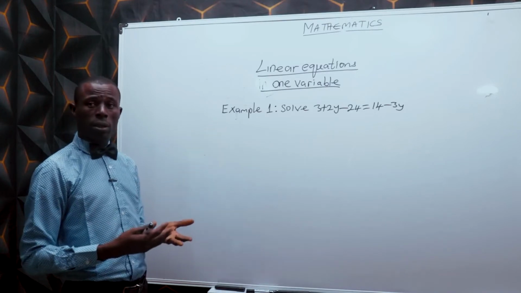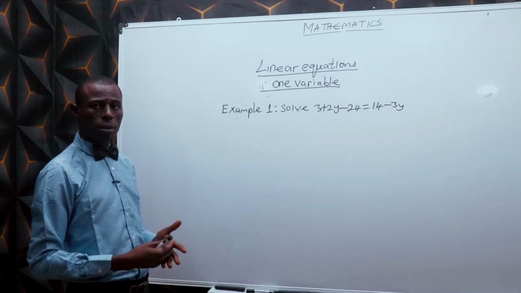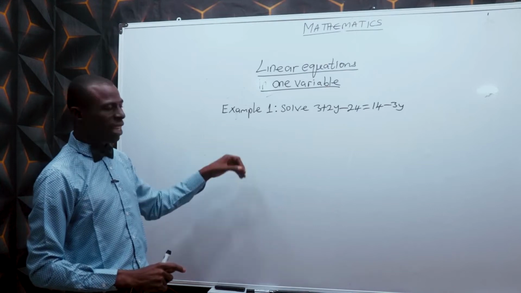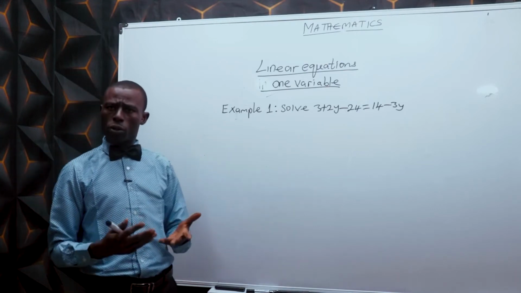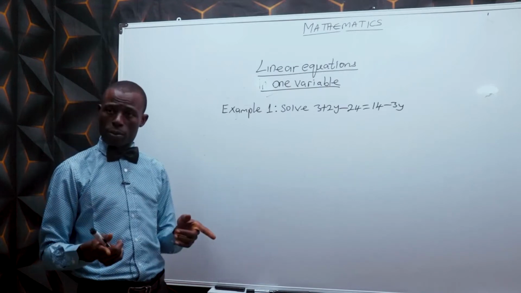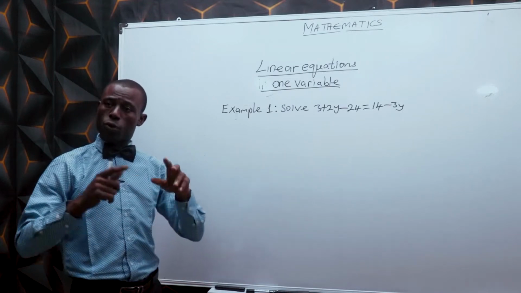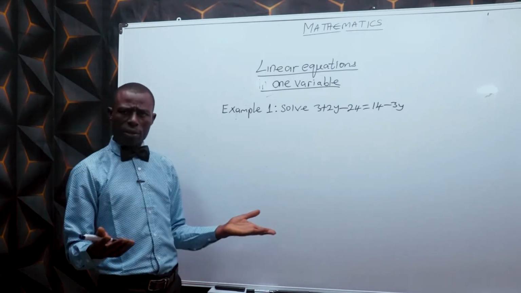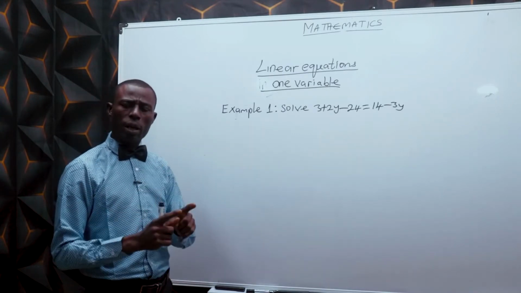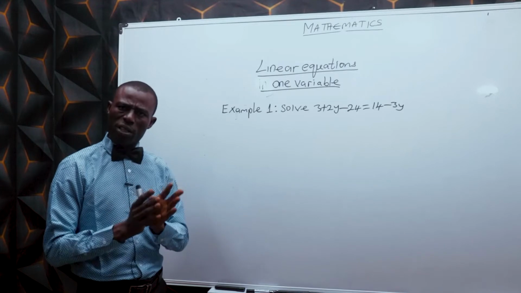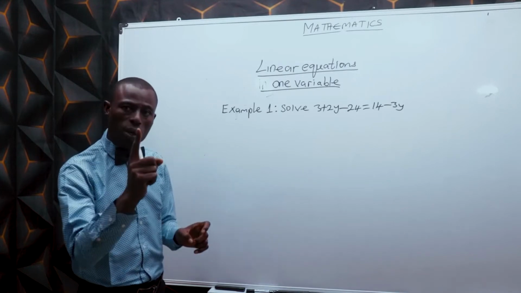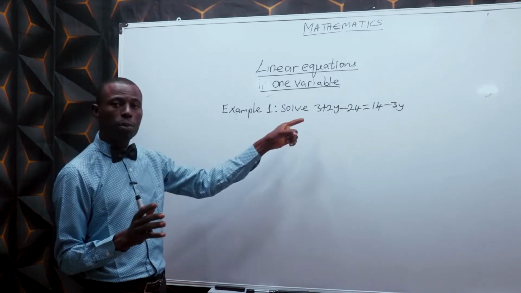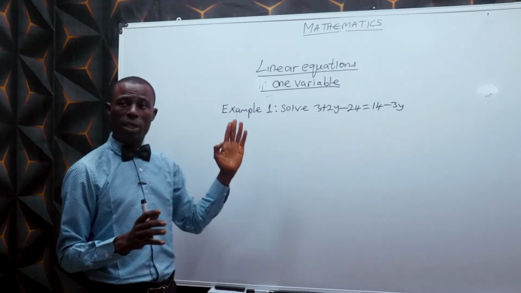And that equation, we have different types of equation. We have linear equation, quadratic equation, but we are starting from linear equation. Linear equation could be linear equation in 1 variable, in 2 variables, or in 3 variables. What's the difference? When we are dealing with linear equation in 1 variable, it just simply means that we need only one of such equation to be solved. Just like the one on the board. We have only one variable here, which is variable y.